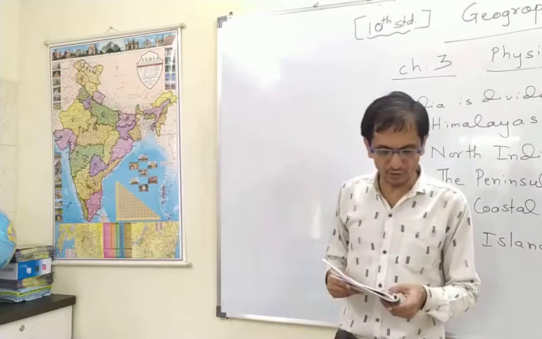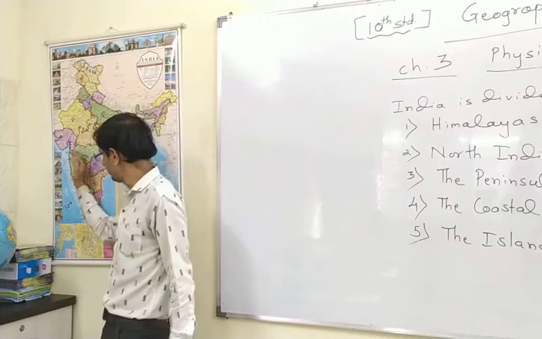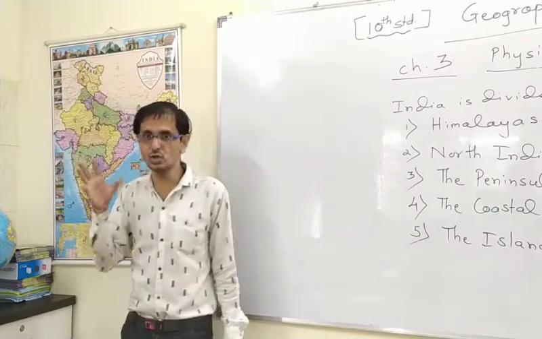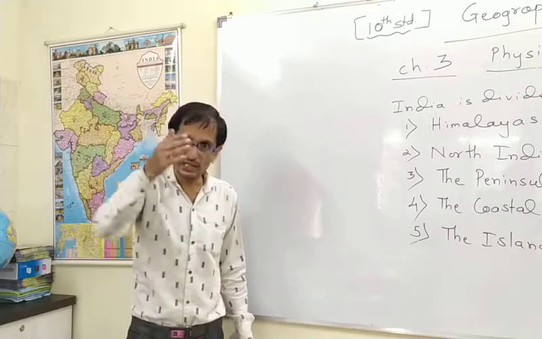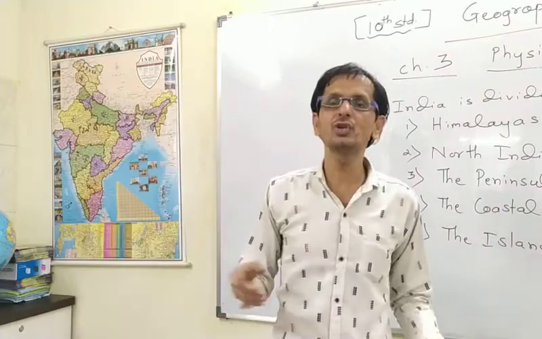Now, rivers originating from the Western Ghats are short and simple. Obviously, whatever rivers originate from the Western Ghats and meet the Arabian Sea are very short and very swift, flowing swiftly. Their current is very swift. Hence, they form estuaries.